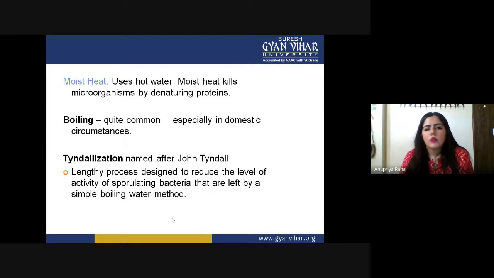Tyndallization. I also told you about Tyndallization when we were studying microbial techniques, and how John Tyndall introduced it in the history of microbiology. It is a lengthy process. Actually, this will take time, because we have to use a very optimum temperature and leave it for a day. The process can sometimes take 3 to 5 days. So this is a very lengthy process. It reduces the level of activity of the sporulating bacteria, and they are left by a simple boiling water method.